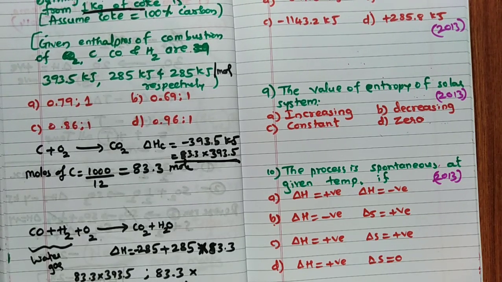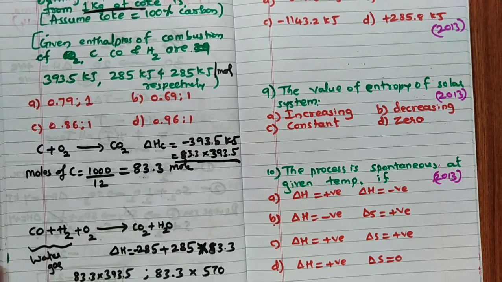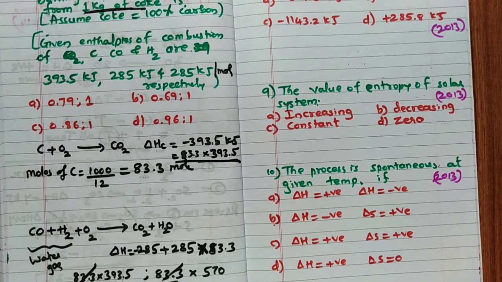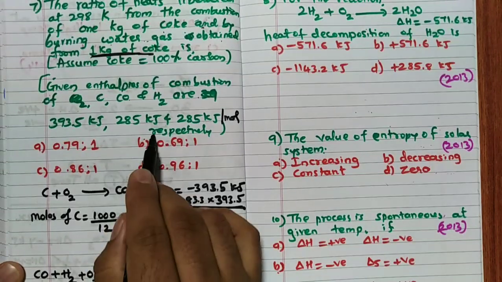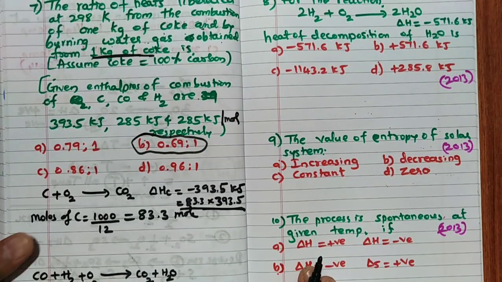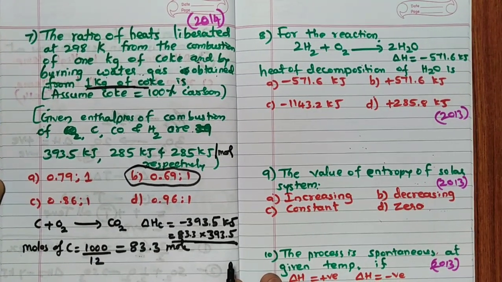And 83.3 into 285 plus 285. So in this particular case, 285 plus 285 will get around 570. Correct? So now this will get cancelled. So 393.5 is to 570. Now calculate the answer. You are going to get around 0.69 or 0.7 like this. So the answer for this question is 0.69 is to 1. Right? Very important, very simple. You have to understand the question. That is very, very important.